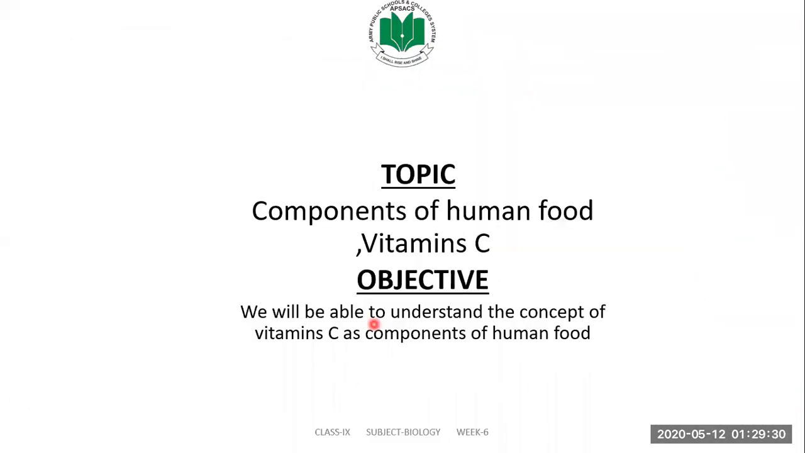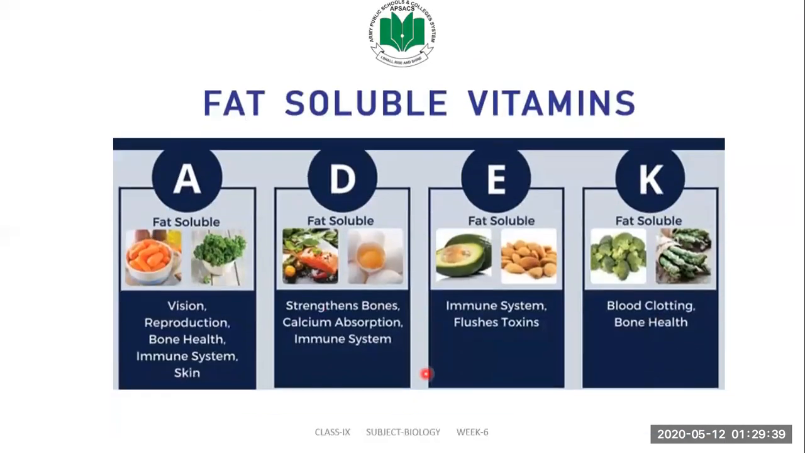Our topic today is components of human food, including vitamin C. Objective: we will be able to understand the concept of vitamin C as a component of human food.